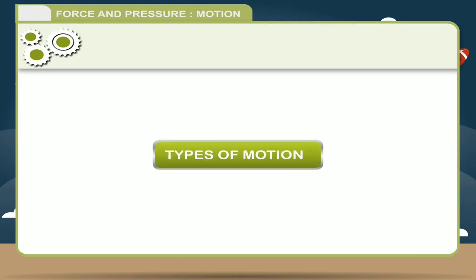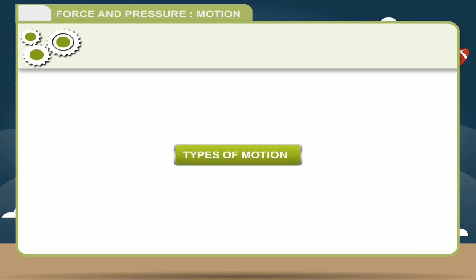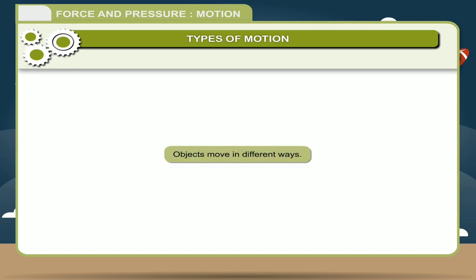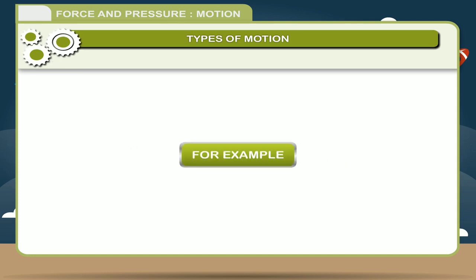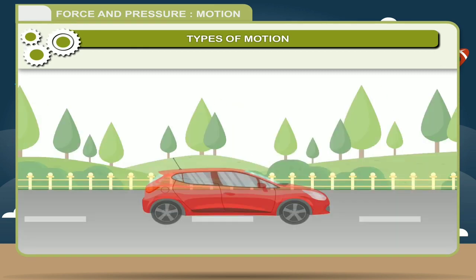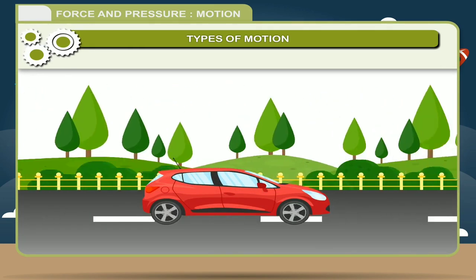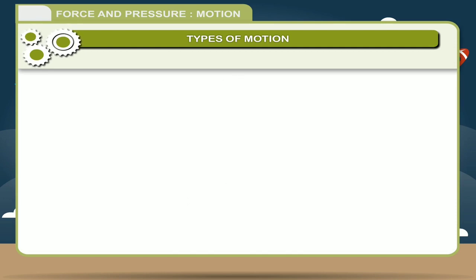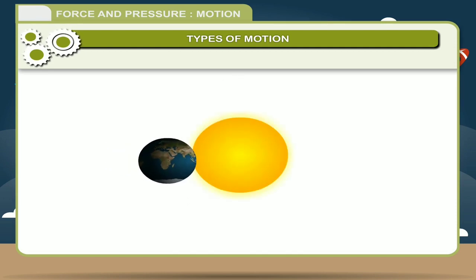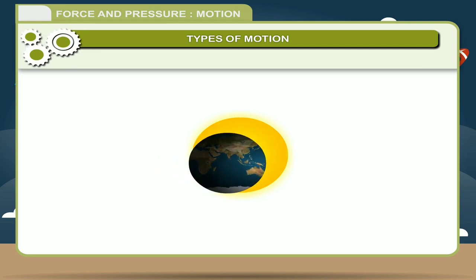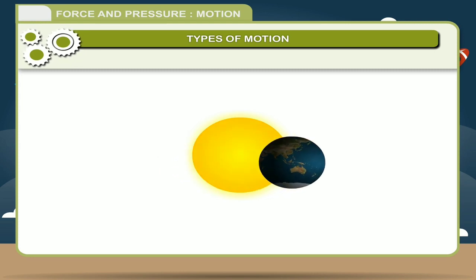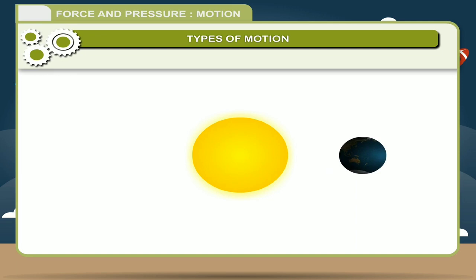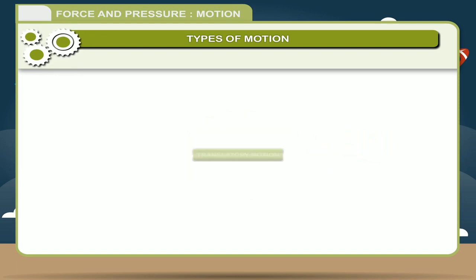Now let's see the types of motion. Objects move in different ways. For example, a car moves in a straight line, a fan rotates, the earth revolves around the sun. Therefore, motion can be classified in the following categories.